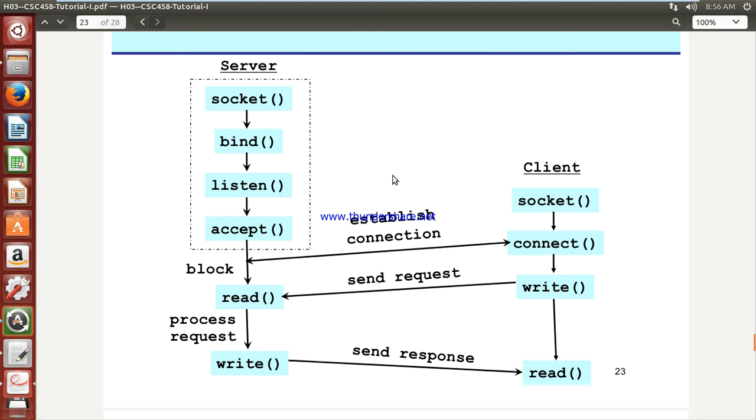TCP protocol means connection establishment must be done before you are communicating. After you have successfully established that connection, then you are eligible to send your data from both sides. But first, the request must be generated from the client side. Are you seeing that diagram? After establishing the connection, the first request must be generated from the client side. Based on that, my server will accept that request.